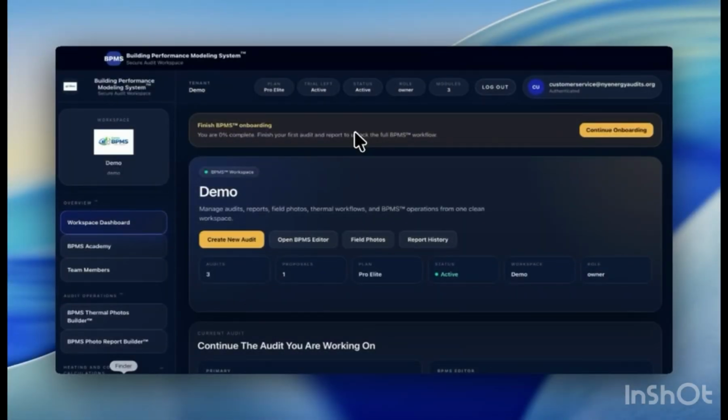BPMS is a cloud-based building performance management platform that brings together every major function required to perform professional residential and light commercial energy assessments.